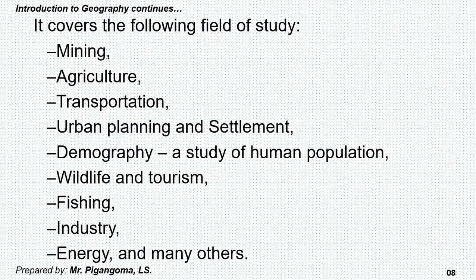regional geography. We call it regional geography because there are some activities found in a certain place, but they are not found in other regions. You may find that some activities, such as agriculture, are practiced in a certain region, but are not practiced in another region. That's why we call it regional geography, because they are peculiar.